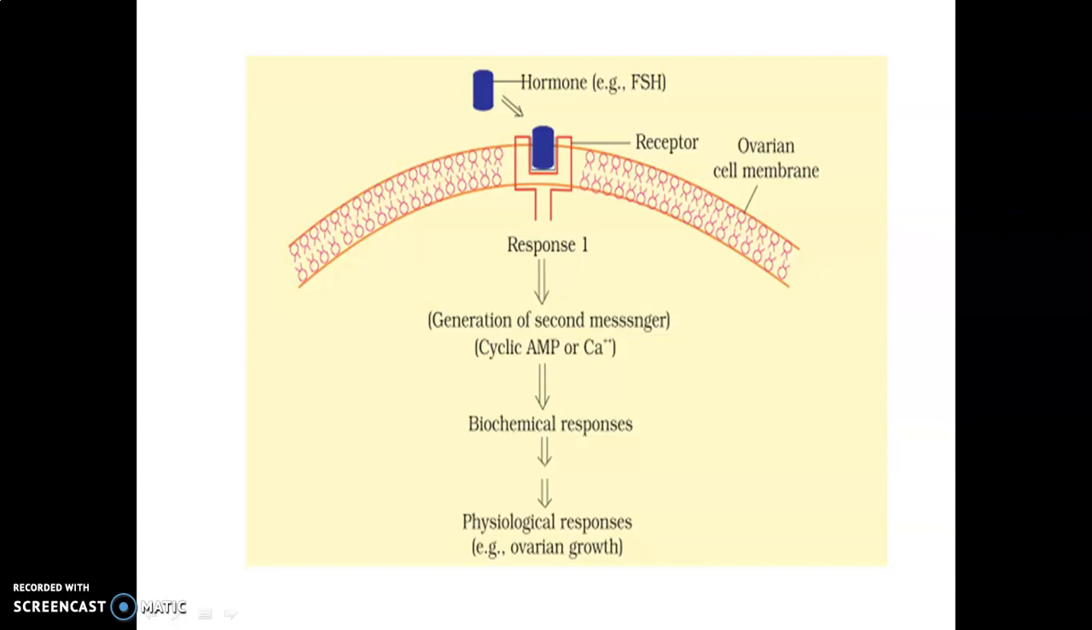So cumulative biochemical action results in physiological and developmental effect. It is given in our textbook. So hormone action on receptors, response, generation of second messengers, biochemical response, which results in physiological response. Okay children, so this is the mechanism of hormonal action.